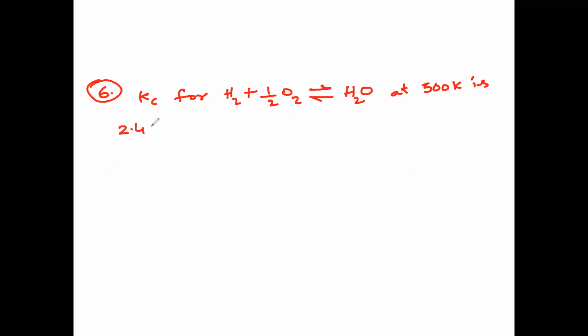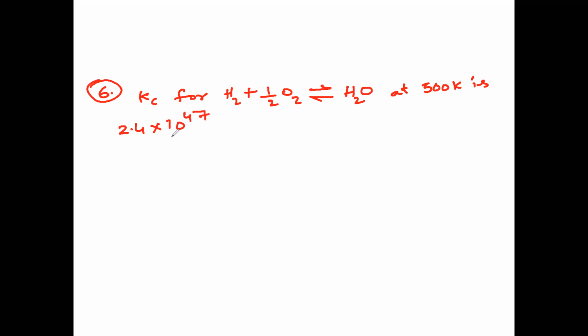Kc for hydrogen plus half O2 gives rise to H2O, that is an equilibrium reaction, at 500 kelvins is 2.4 into 10 to the power 47.